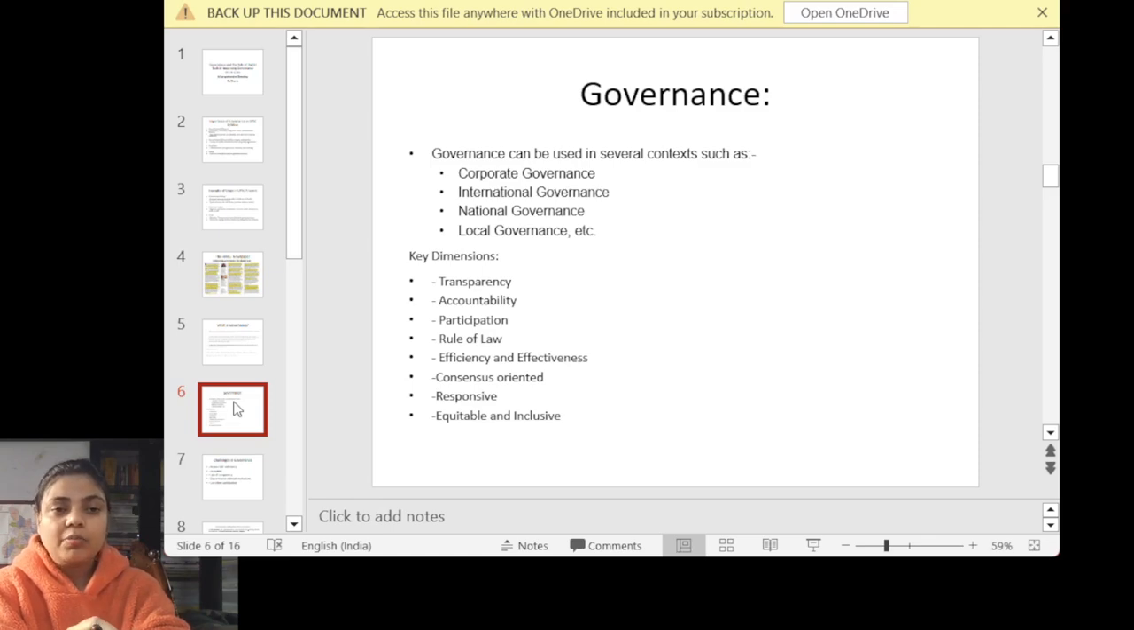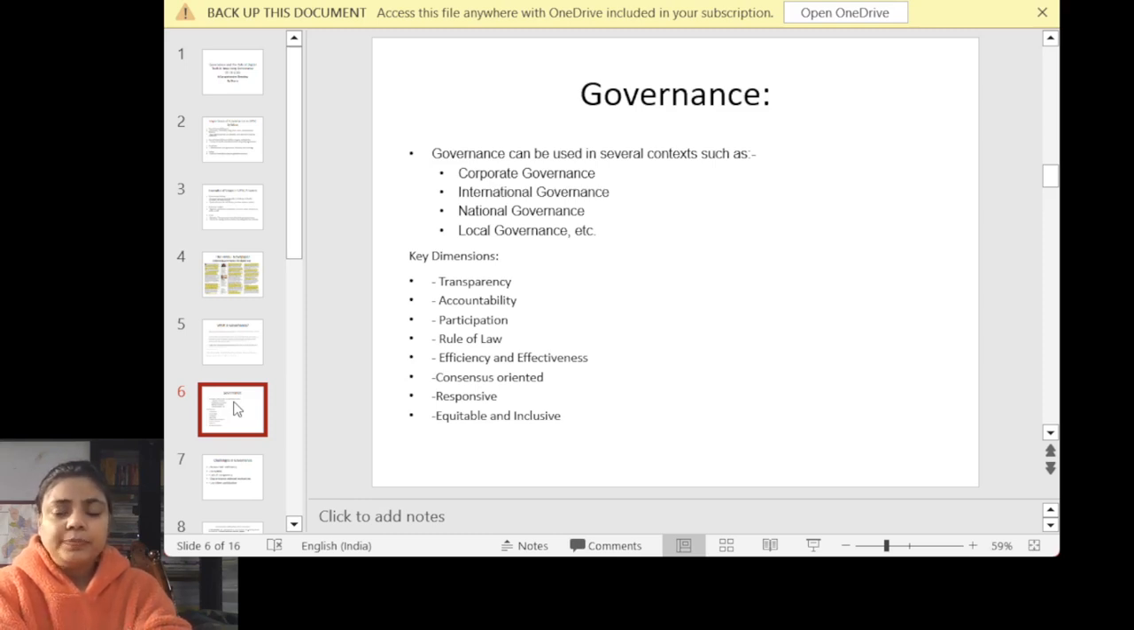Next is participation. It is not that only the government makes policy and only the government can be part of it. We have to look after the local people and the common people. Their participation is much more needed, not only in terms of implementing that policy, rather we should take the participation of common citizens during the formulation of the policy itself.